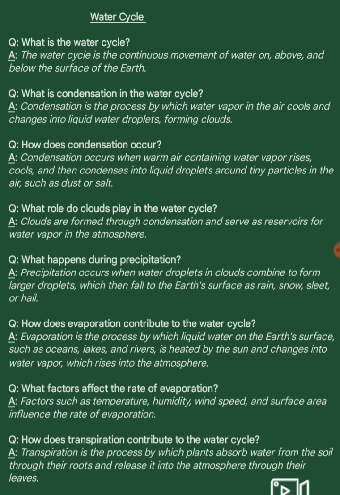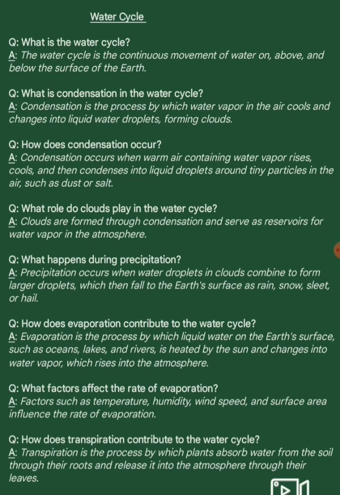Question 2. What is condensation in the water cycle? Answer. Condensation is the process by which water vapor in the air cools and changes into liquid water droplets, forming clouds. Question 3. How does condensation occur? Answer. Condensation occurs when warm air containing water vapor rises, cools, and then condenses into liquid droplets around tiny particles in the air, such as dust or salt.